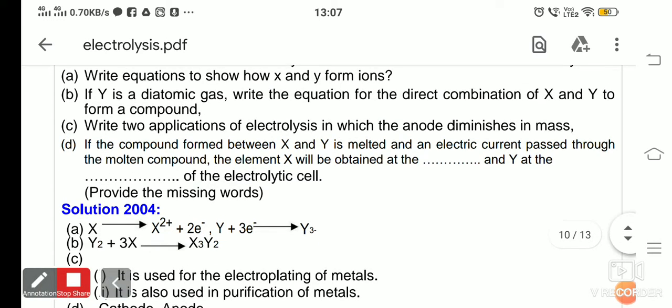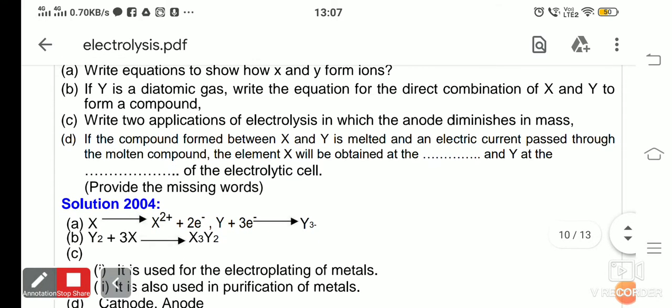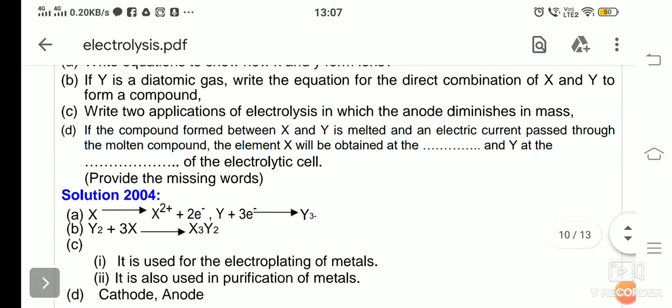Next question was asked: if Y is a diatomic gas, write the equation for direct combination of X and Y to form a compound.